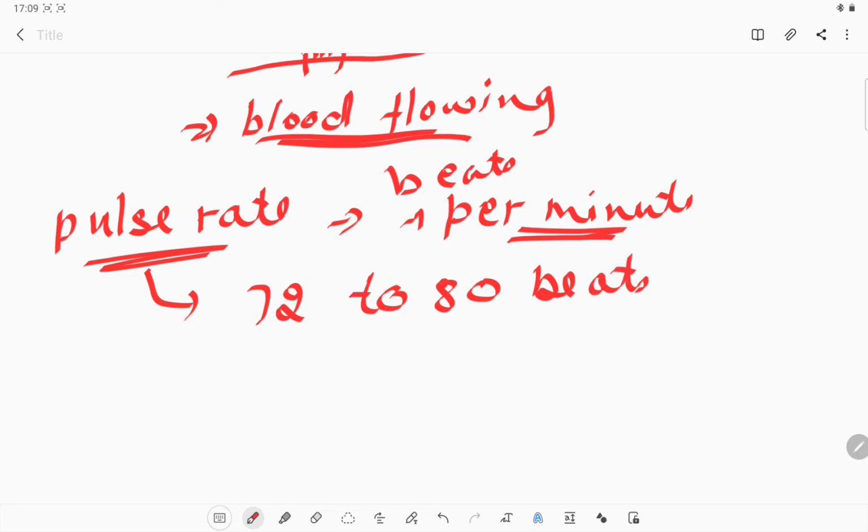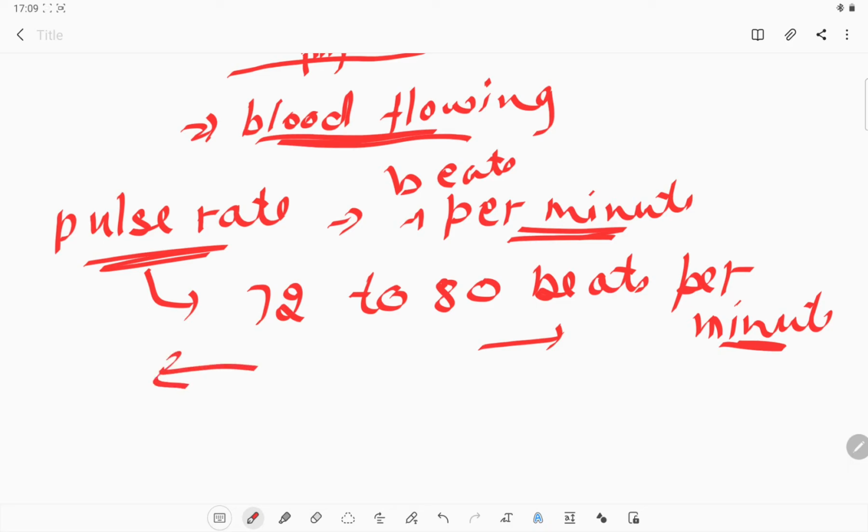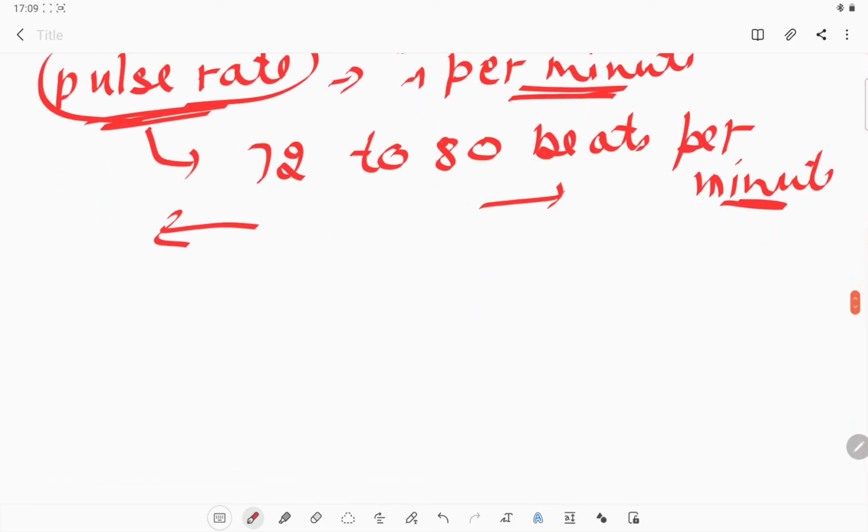It is quite normal if you have 70 to 80 beats per minute. Okay, so this is normal, but if you are getting more than 80, that is harmful, and if you are getting less than 72, that can also be harmful. So pulse rate should be between 72 to 80.